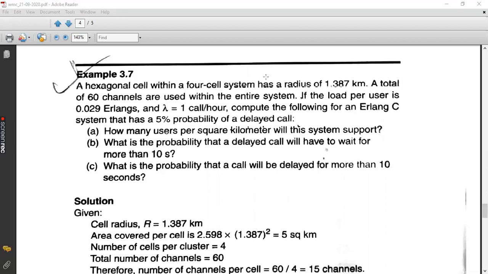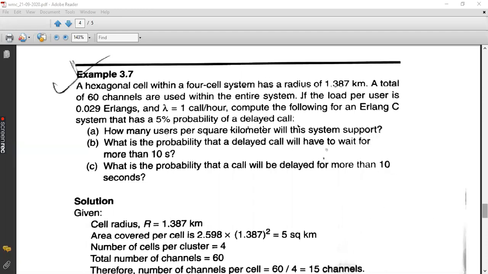Secondly, what is the probability that a delayed call will have to wait for more than 10 seconds? Means already the call is being delayed. Why has the call been delayed? Because all the available channels are currently in use, they are busy in service. So a new incoming call will experience a delay and has to wait in the queue. So what is the chance of that delayed call waiting in the queue for more than 10 seconds? That is the second question.